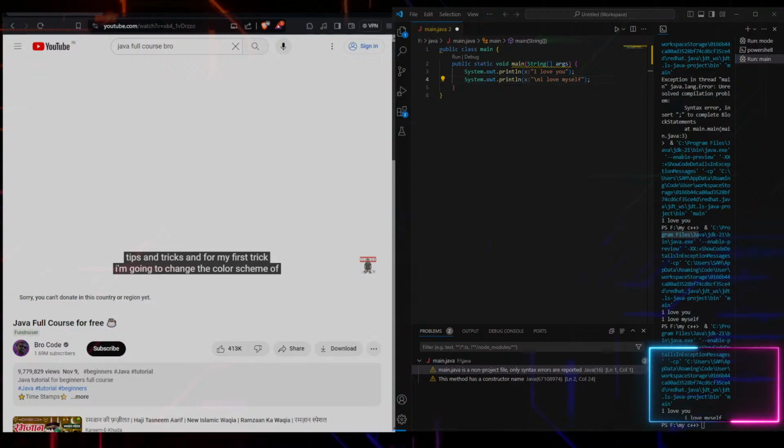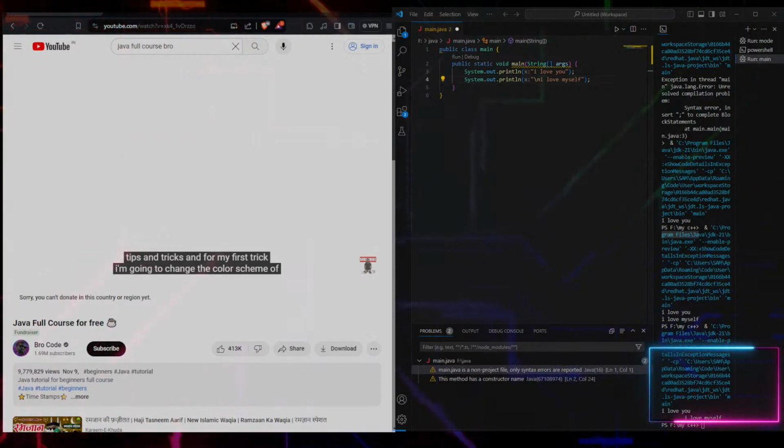So in order to change the color scheme of your IDE, go to, if you're using Eclipse, Window, Preferences, under the General tab, go to Appearance, Theme, and you can change the theme here. I will click Dark. I'm going to select Apply.